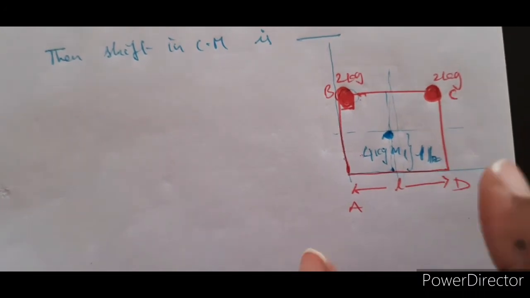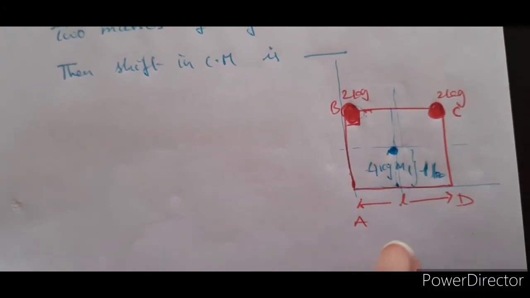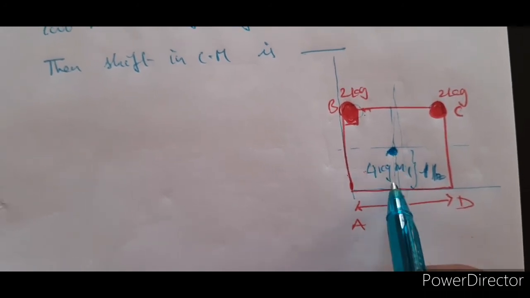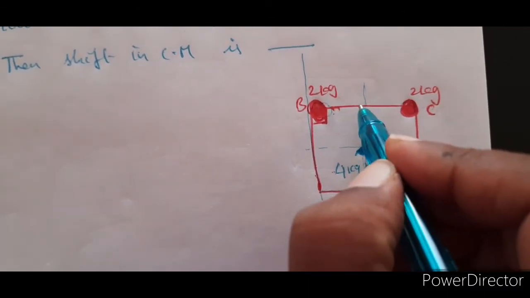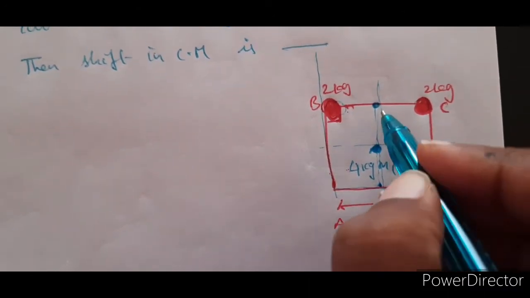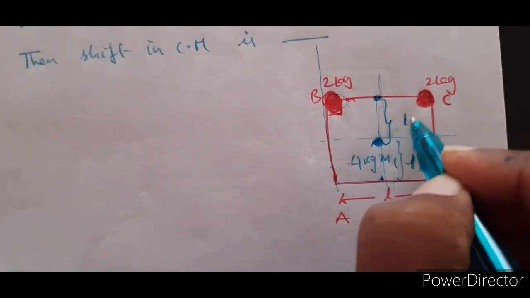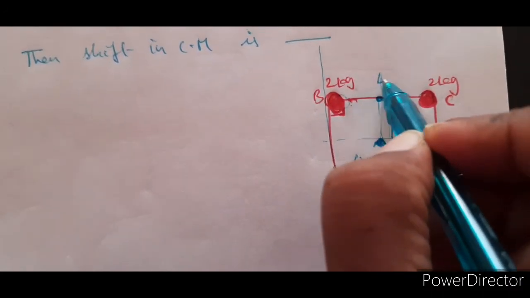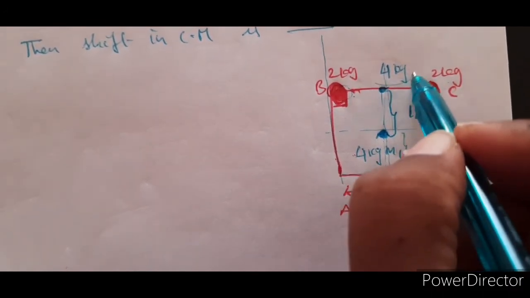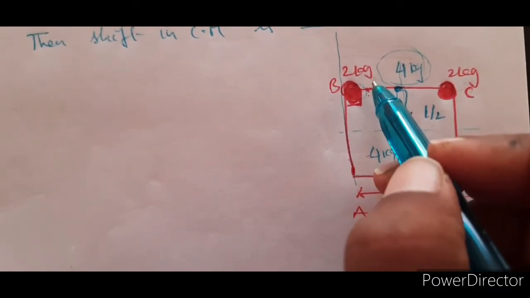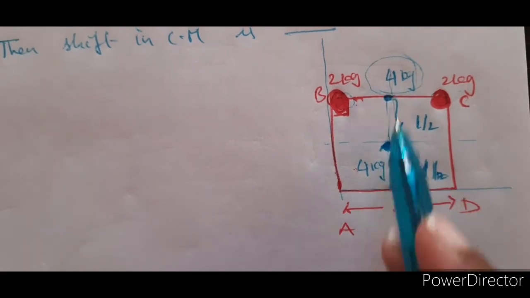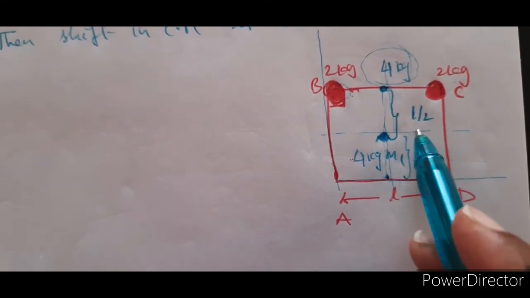Now, there is no rectangular lamina, there is no square lamina, there is no sheet, nothing. Only one mass here, at a location L by 2. Now, because of these two, the center of mass lies exactly midway. So this and these are separated by a distance of L by 2. And the total mass appears here only: again 2 kg plus 2 kg, 4 kg. What is the center of mass? Where the total mass seems to concentrate. Here for the whole thing also 4 kg is here, and for these two 4 kg is here. Now the two 4 kg masses are separated by a distance of L by 2.